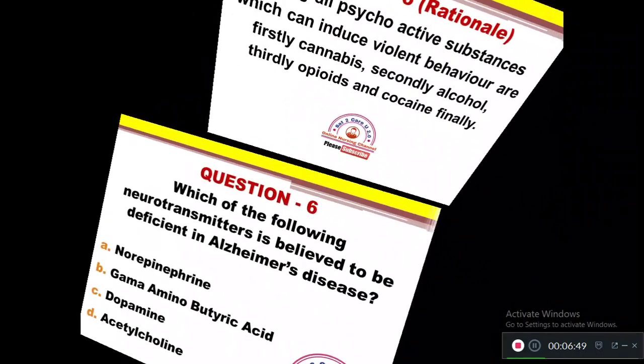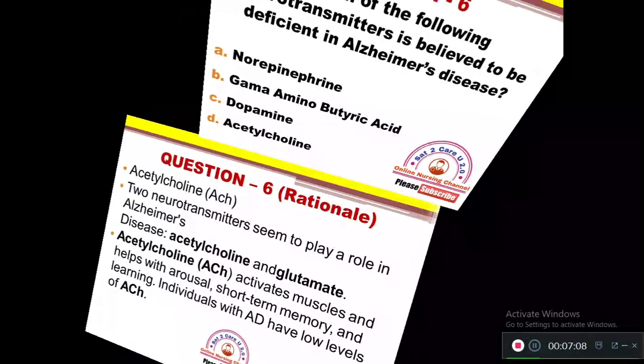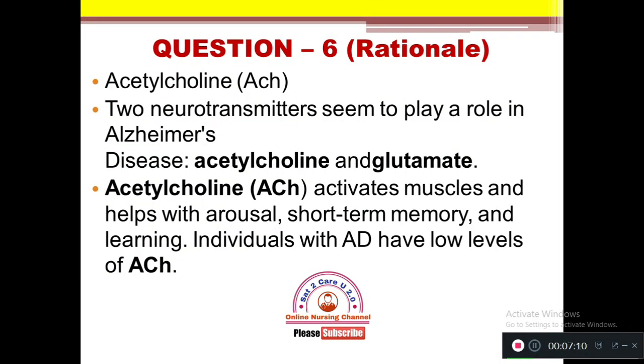Question number 6. Which of the following neurotransmitters is believed to be deficient in Alzheimer's disease? Option A, norepinephrine, B, gamma aminobutyric acid, C, dopamine, D, acetylcholine. The right answer: in Alzheimer's disease, the neurotransmitter acetylcholine.